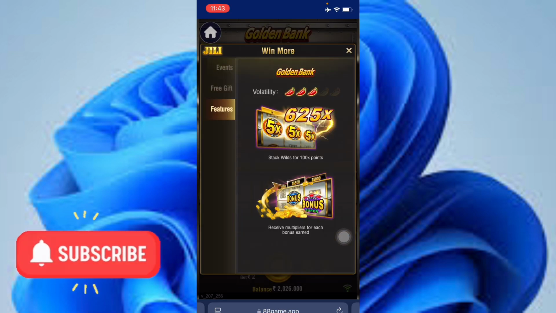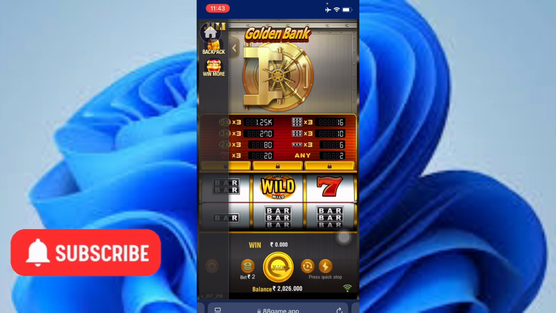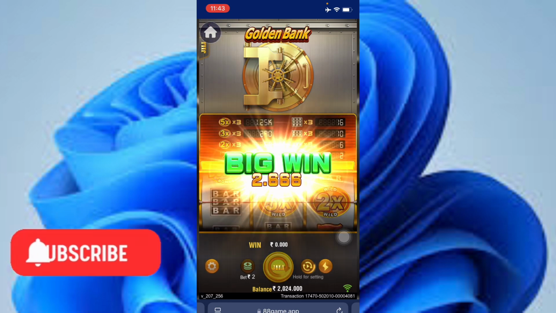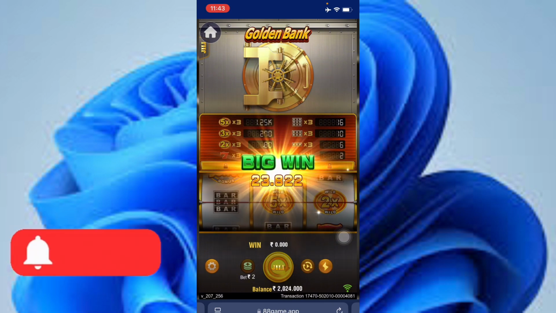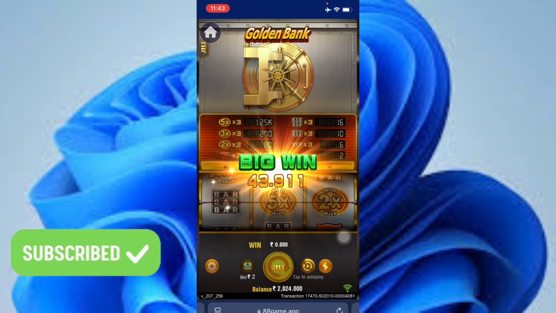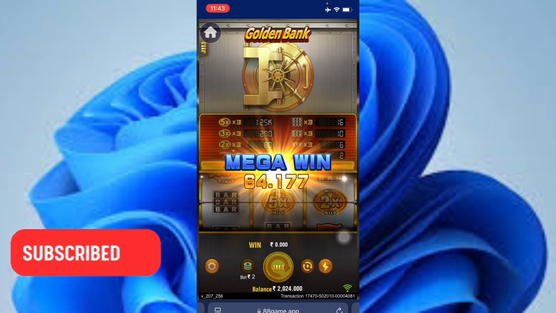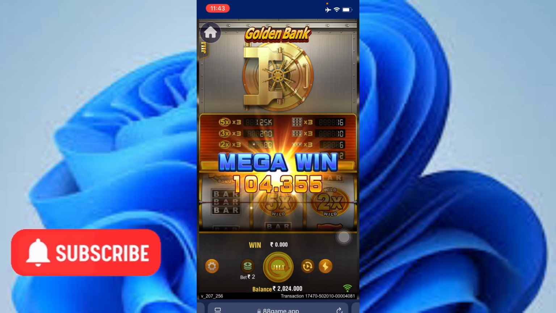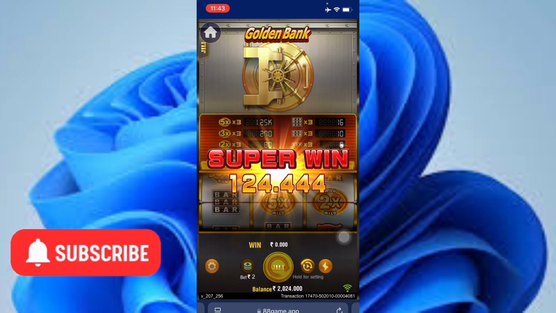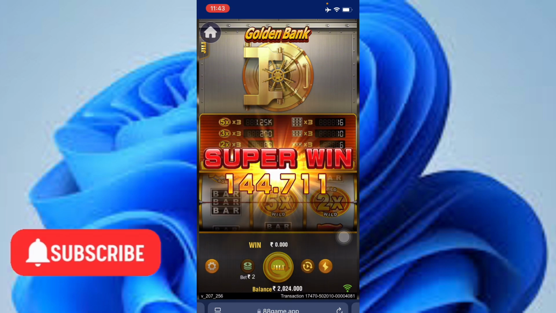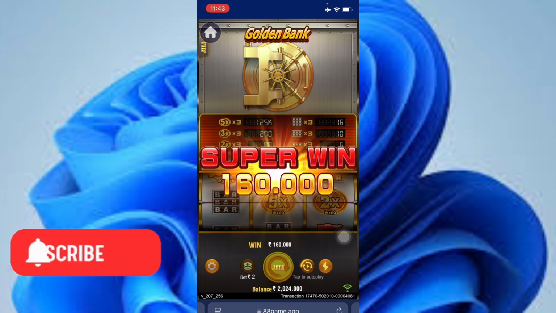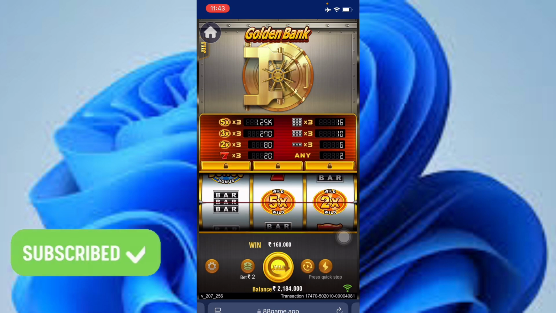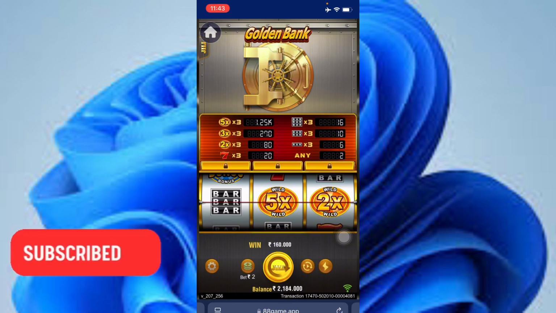Now you're going to spin any number here. Okay, it is an event, you're going to spin it on. So once I click on this, it's going to spin this golden bank for me. Once I hit any of these amounts, you see I've gotten a big win, which is about 50 plus USDT, which is added. So you can see I have won this amount of money into my account, and it is added to my current balance in the platform. So this is how it is played.